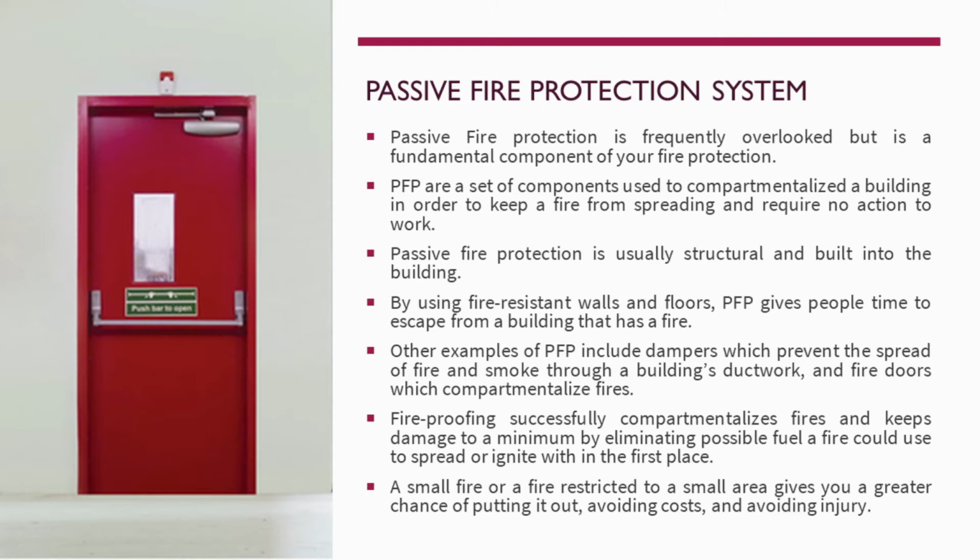By using fire resistant walls and floors, passive fire protection gives people time to escape from a building that has a fire. Other examples of passive fire protection include dampers, which prevent the spread of fire and smoke through a building's ductwork, and fire doors, which compartmentalize fires. Fireproofing successfully compartmentalizes fires and keeps damage to a minimum by eliminating possible fuel a fire could use to spread or ignite in the first place.